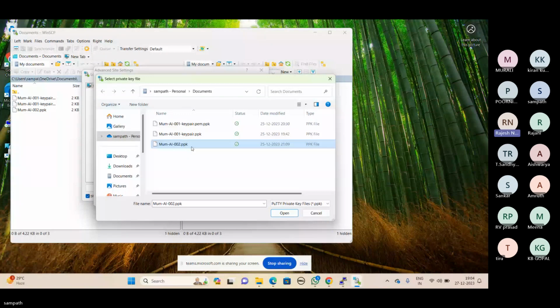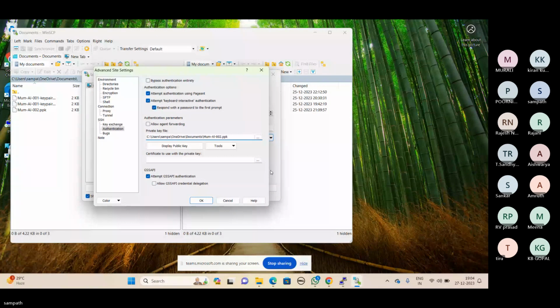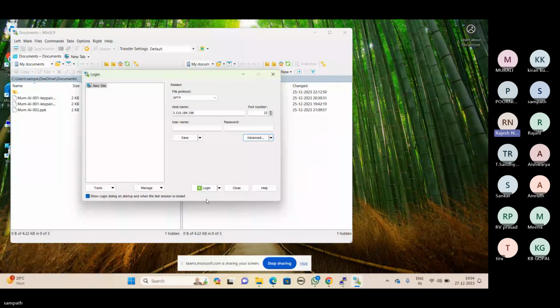Now select the appropriate PPK file and click open. Now click OK. Now click login.